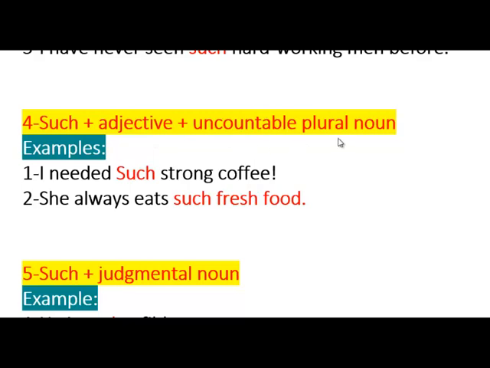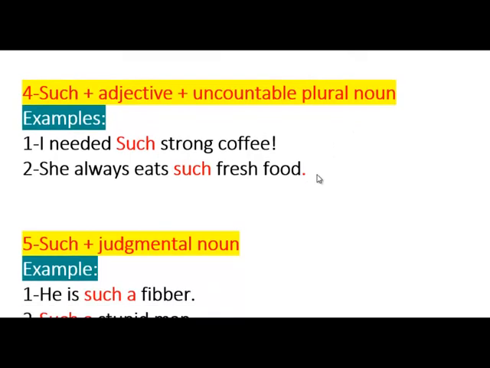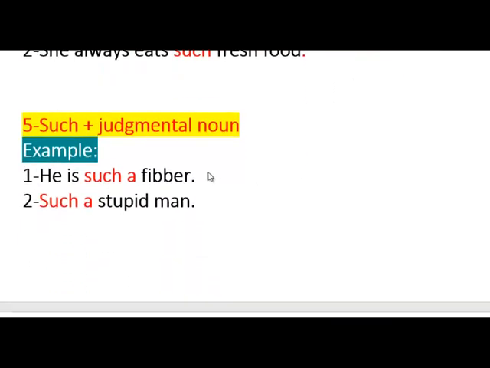Such plus an adjective plus an uncountable noun. Like, I needed such strong coffee. Such, adjective strong, and coffee, an uncountable noun. You can't count coffee. She always eats such fresh food. Fresh is an adjective, and food is an uncountable noun. Pretty simple, really. There is no complication there.